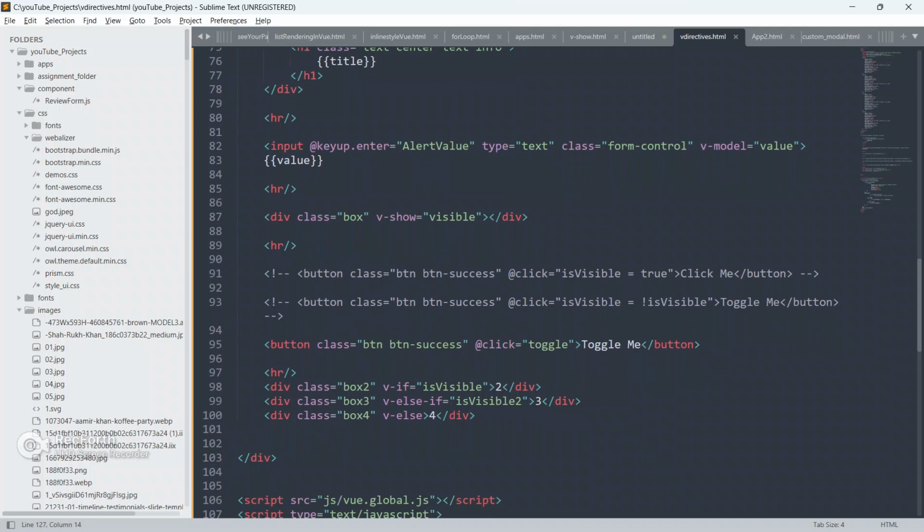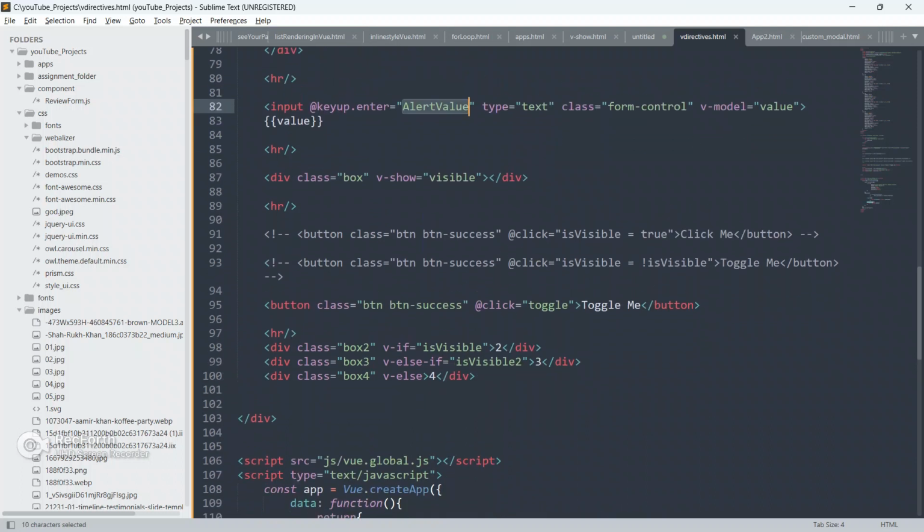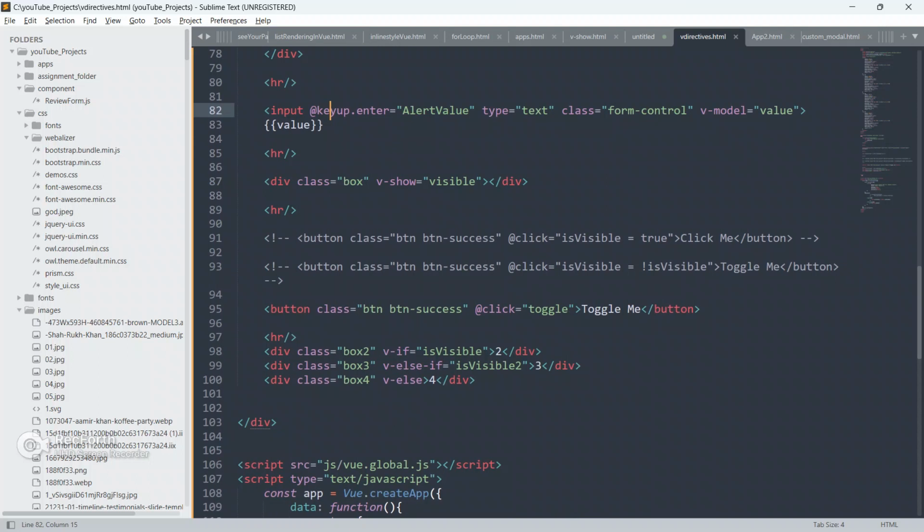Whatever value will be inserted by the user, it will alert on the enter key. Whenever the user presses the enter key, then only this function will run. So always remember, keyup is the event, and .enter is the event modifier.